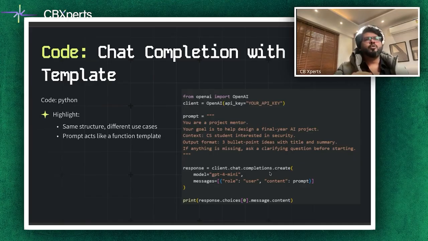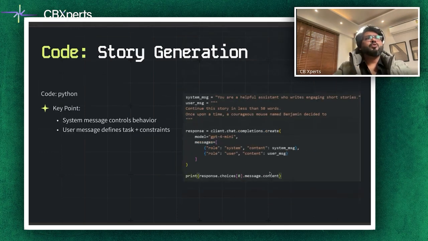And building your own tools on top of, let's say, YugYog.ai or any other platform, use this approach to keep your code clean and modular. Now, there is another thing we do. Let's take an example where you have the concept of story generation. The system message controls the AI's behavior, setting the tone and point of view, while the user message defines the task and constraint.